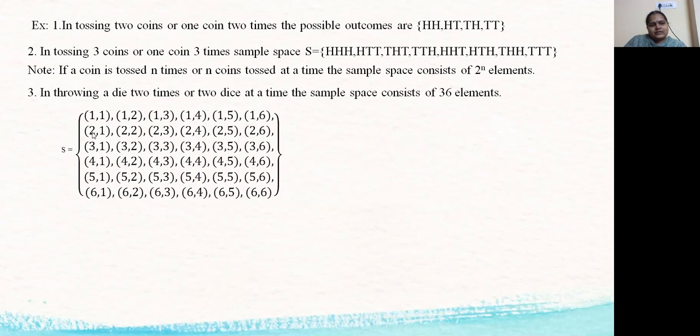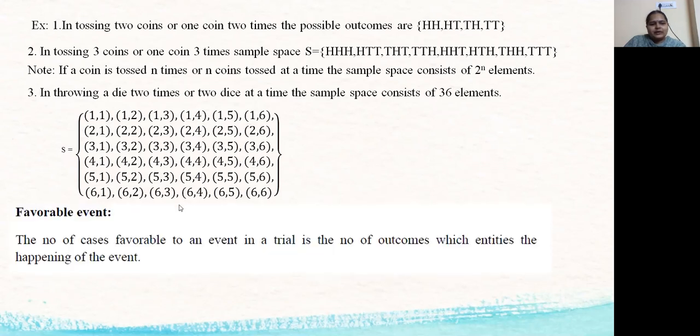Now say 2 on the first die. On the second die 1, 2, 3, 4, 5, 6. Like that, 6 on the first die, 1 on the second die. 6,2, 6,3, 6,4, 6,5, 6,6. This is the sample space when we throw two dice at a time or one die two times.